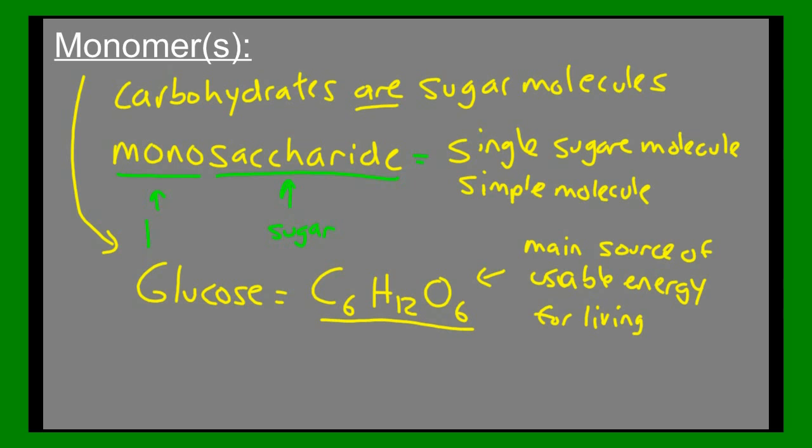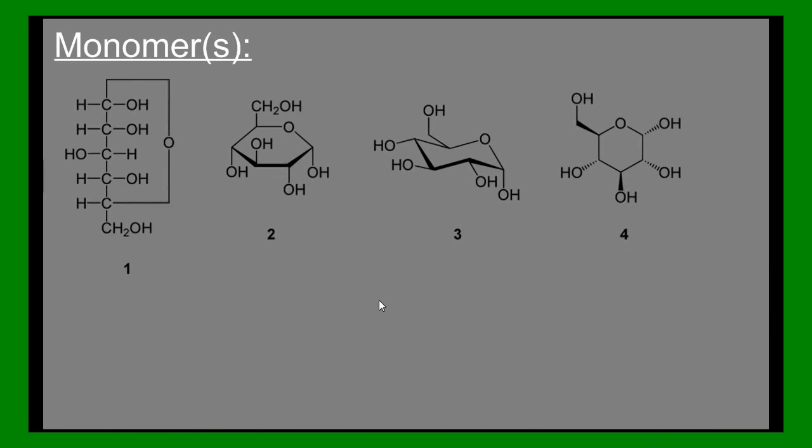Let me show you some pictures. Now, I need to change my pen here. I don't want to scare you and I don't want to surprise you, but I'm going to show you some pretty complex pictures. And here's what I want you to get out of it. These are 4 different ways to look at a glucose molecule. Let's actually count this here. You have 1 carbon, 2, 3, 4, 5, 6 carbons in this. We have 6 carbons. Let's count the hydrogens.